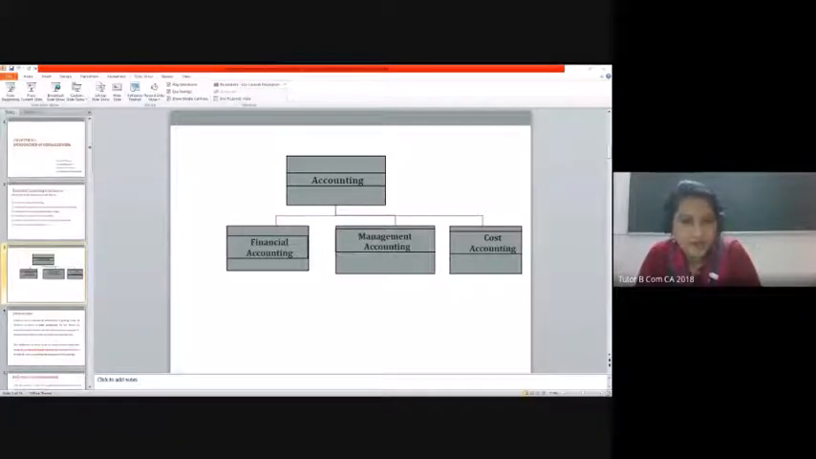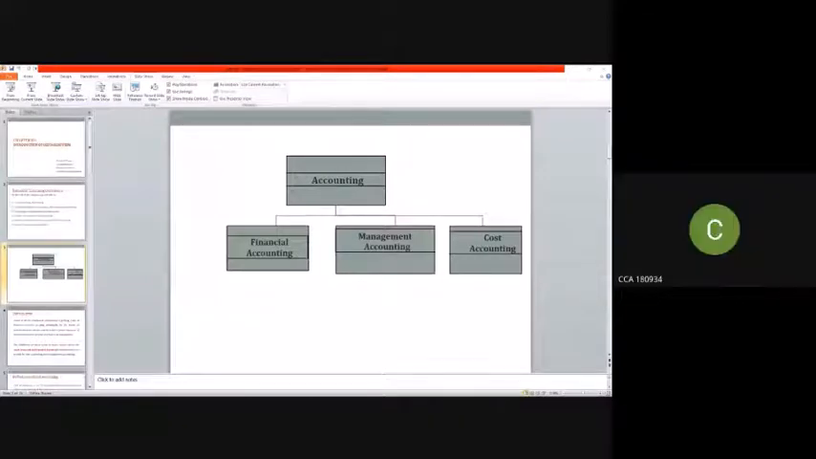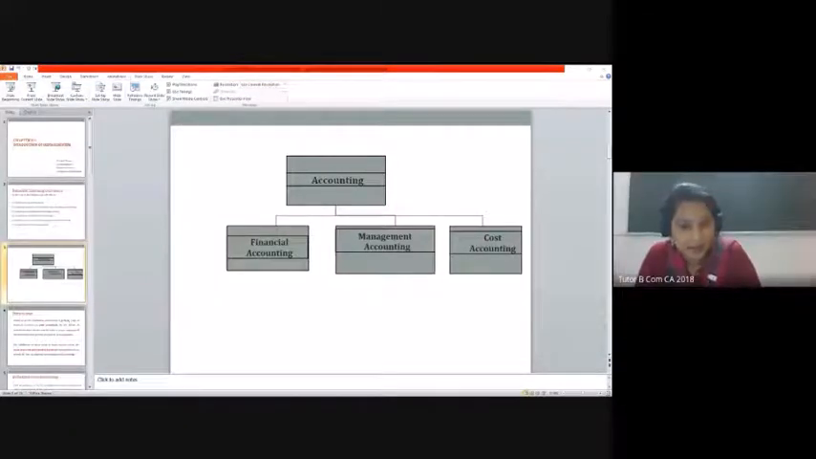Okay. Can you see one slide which I have shared with you? Can you see that? Yes. Okay. In that, we have categorized our accounting into three, right? Can you explain that slide?